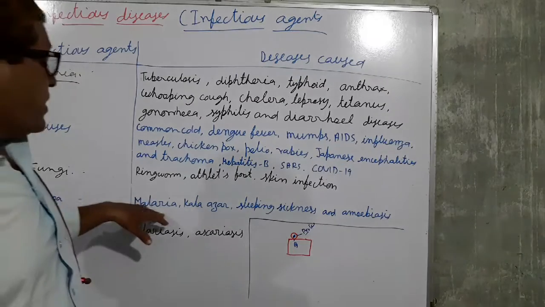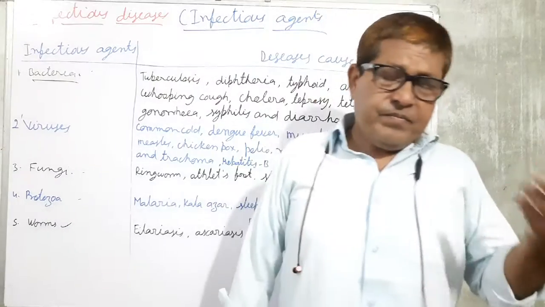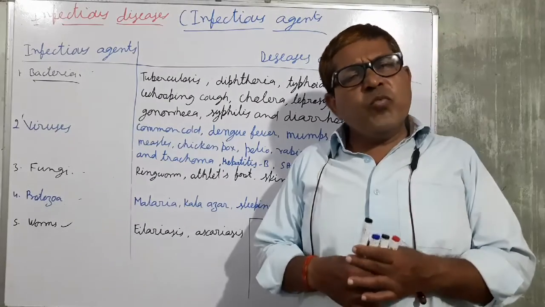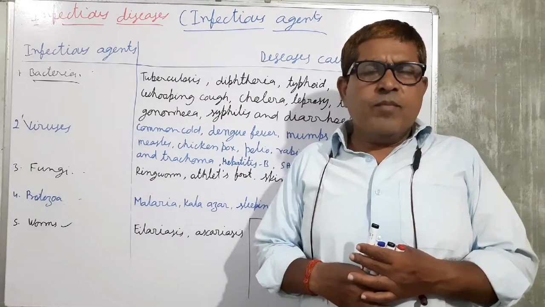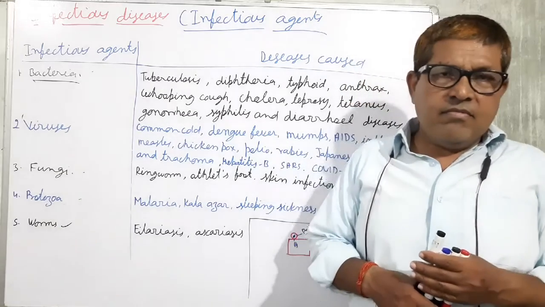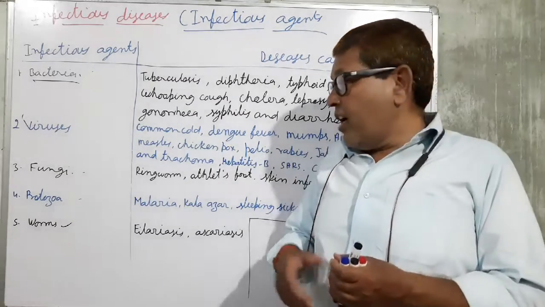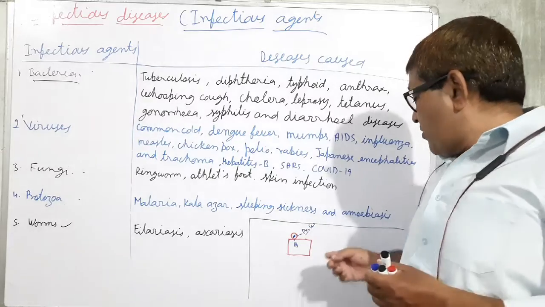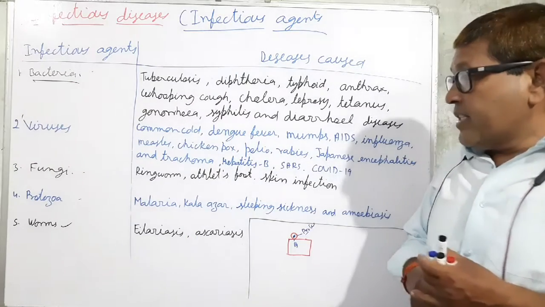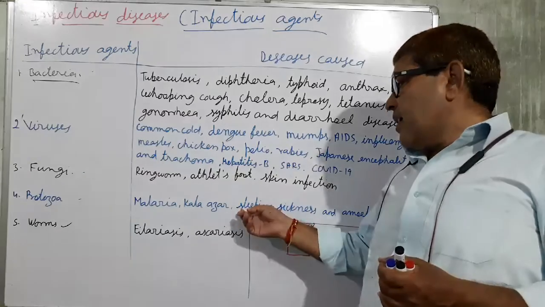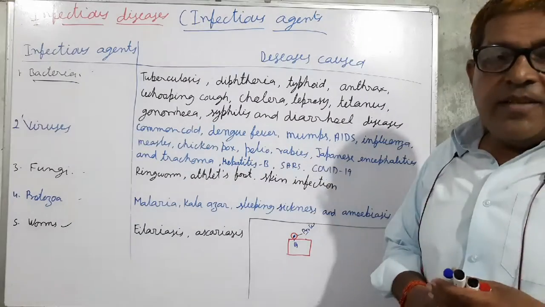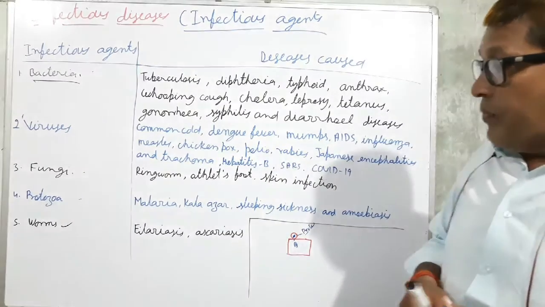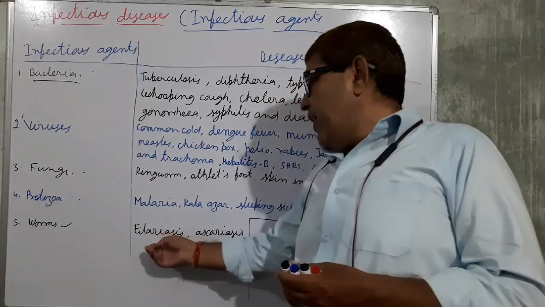Actually, in the case of malaria, it is transmitted by mosquitoes. Mosquito works as the vector. The actual disease-causing organism is a protozoa. In the case of kala-azar and sleeping sickness, these diseases are transferred by vectors, but actually caused by protozoa. And next, the worms and filariasis.